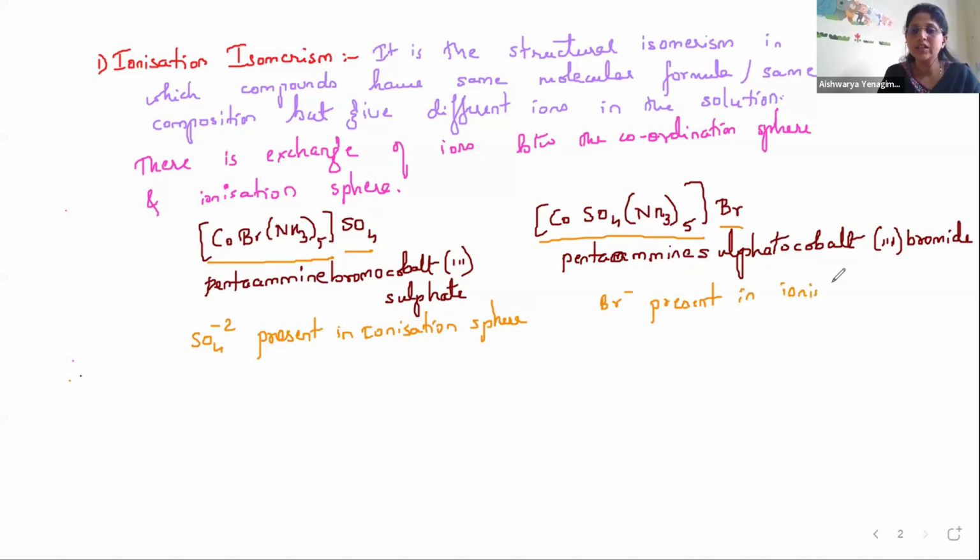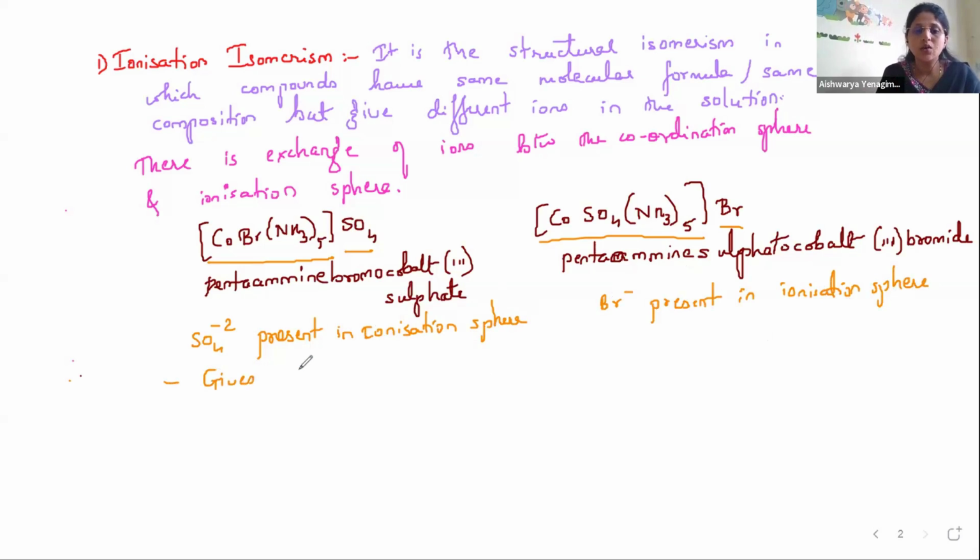These are different isomers. Treat the first compound with BaCl2: since there is SO4 2-, it gives a white precipitate.